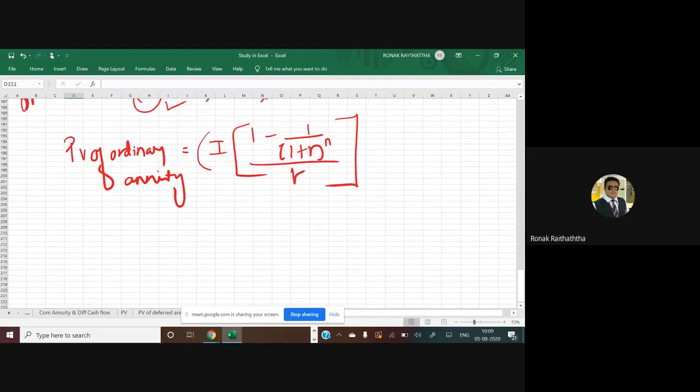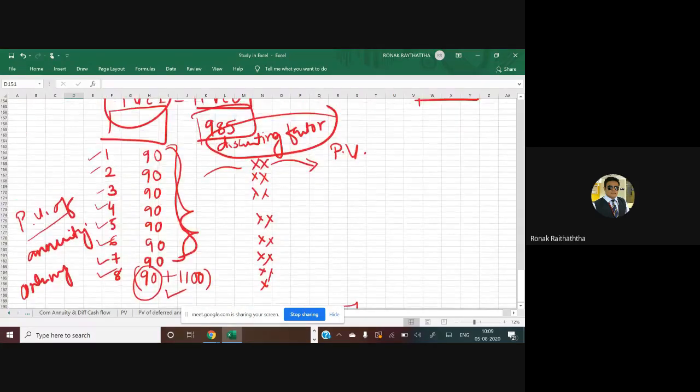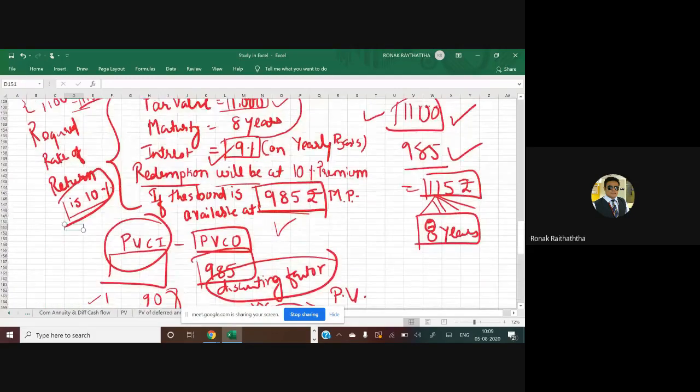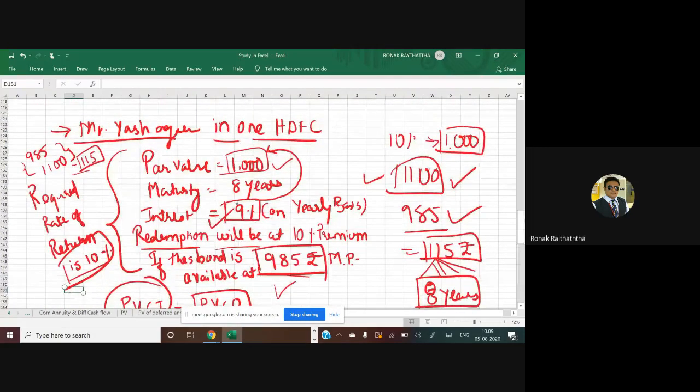So I is the amount of payment that you are going to make, installment, or in this case you are going to receive the amount. So this is applicable to inflow as well as outflow, right? So I that you are supposed to get, what is that I? Interest would be how much? 90. 1 minus 1 divided by 1 plus r raised to n. So 1 plus r. R is the required rate of return. What is the required rate of return from this particular bond you have? That is of 10%. This one.